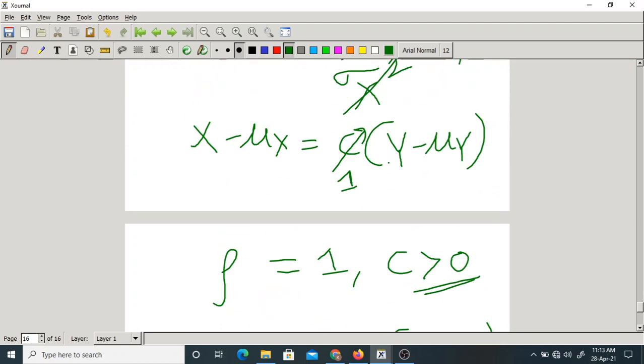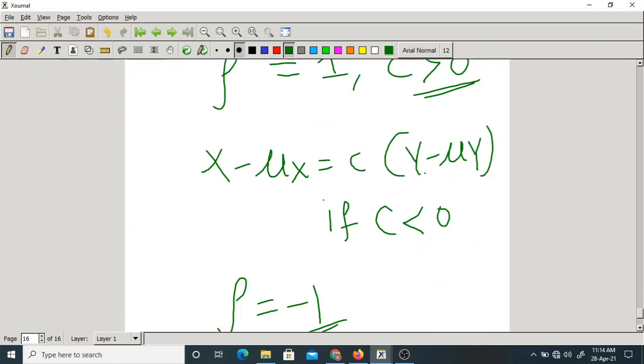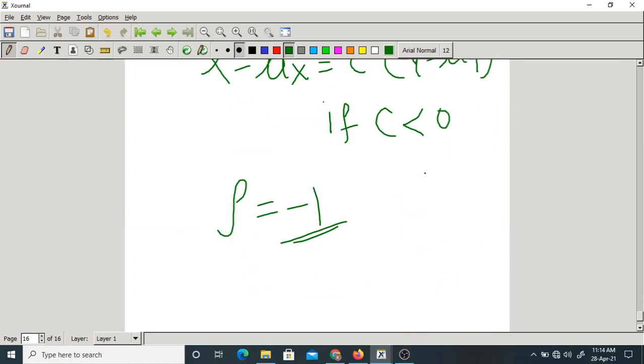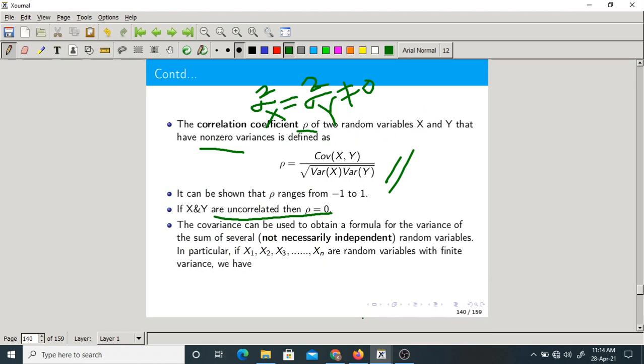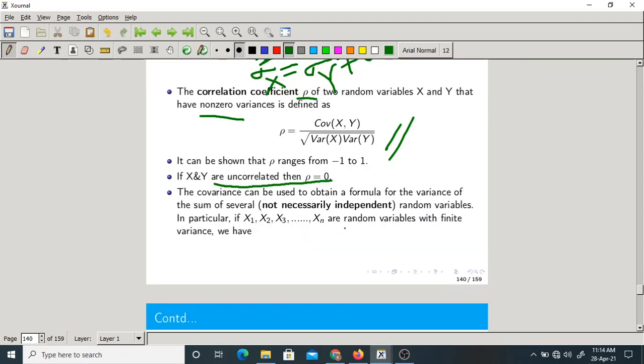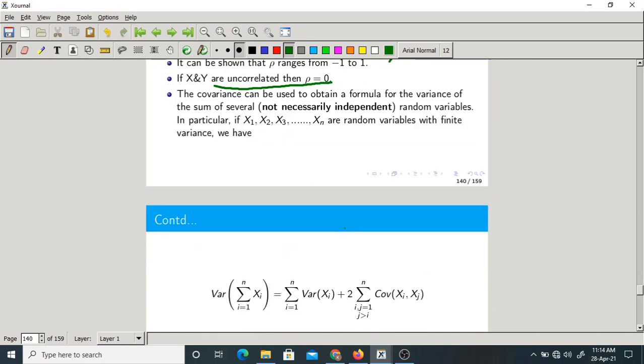When rho will be 1, in this condition. Okay. So if they are uncorrelated, there is no correlation. Rho is 0. Right?